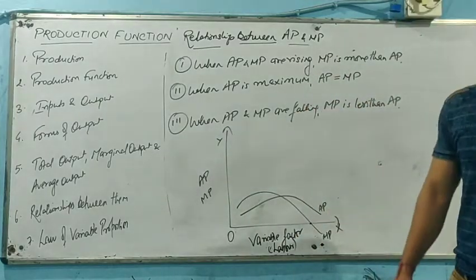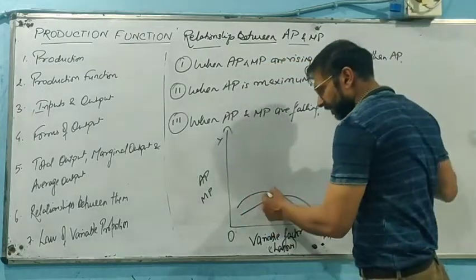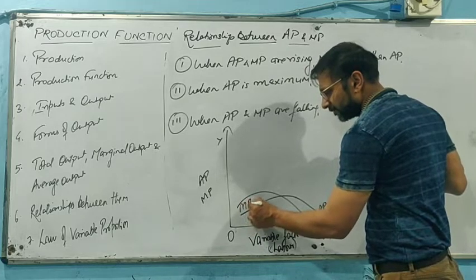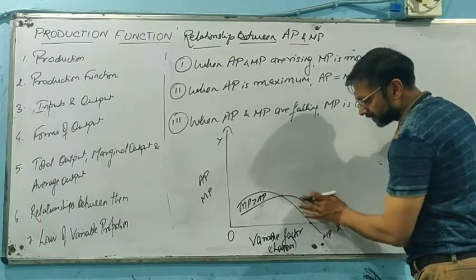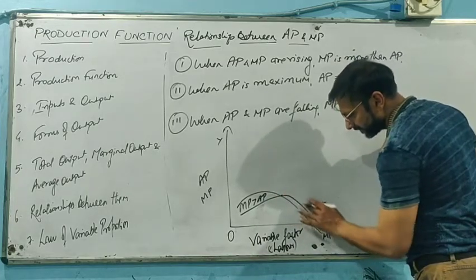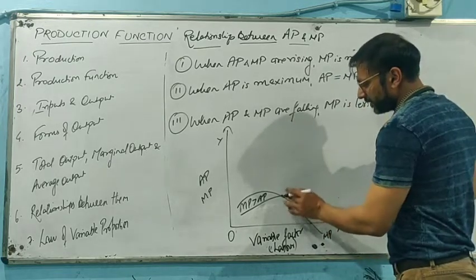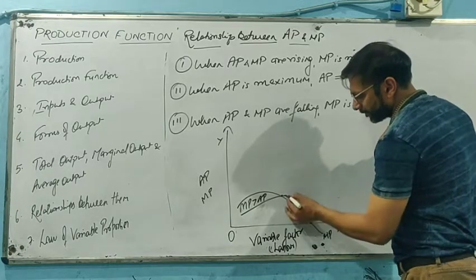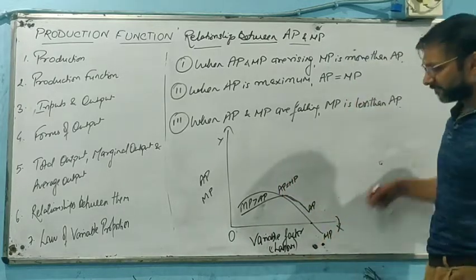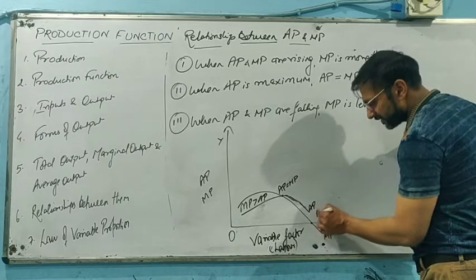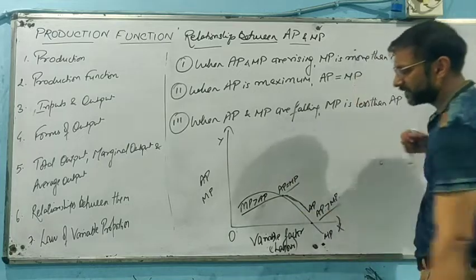A small relationship is important: when AP and MP are both rising, MP is more than AP. When AP is at its maximum, AP will be equal to MP at this point. And when both are falling at this stage, AP will be more than MP. This is basically the relationship that we need to see.